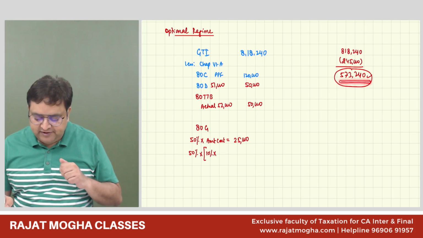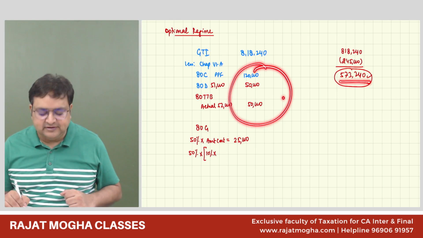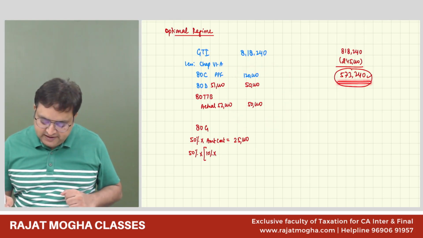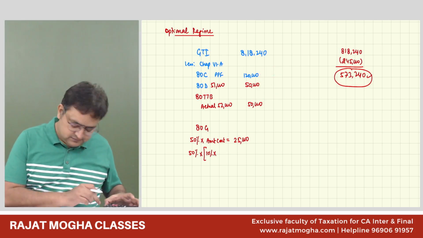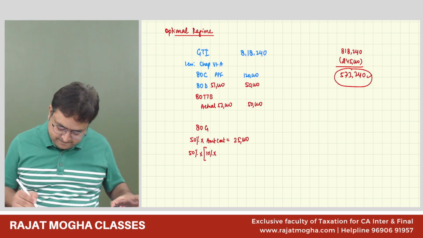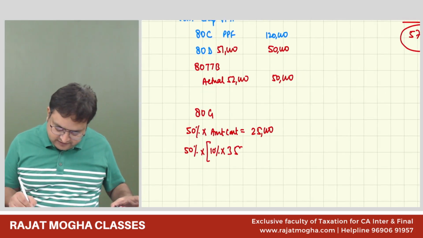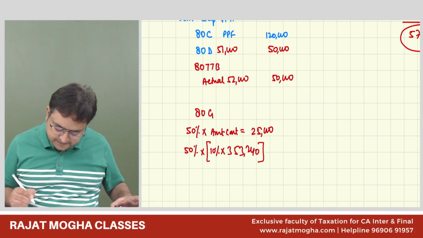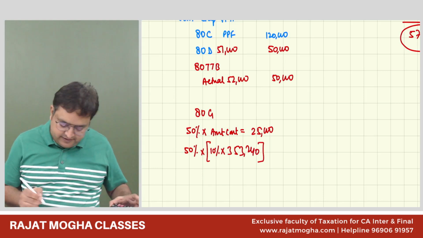So it is 573,240 minus all deductions from 80C to 80U except 80G. So 573 minus this, minus this, minus this. So I believe 10% of 353,240, is my calculation correct? Yes, sir. Into 10%, this is my qualifying limit.